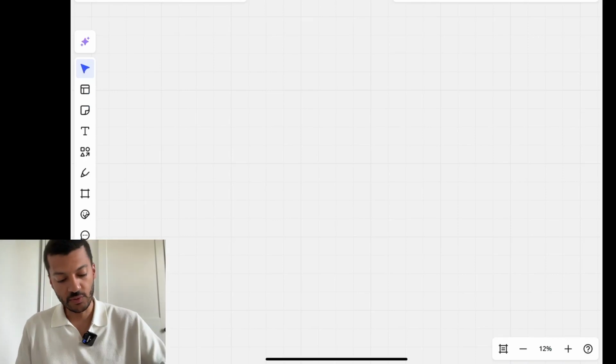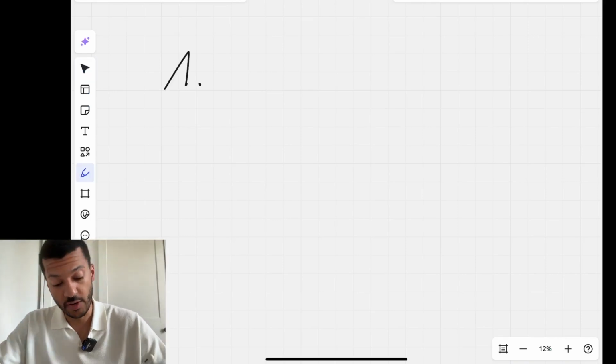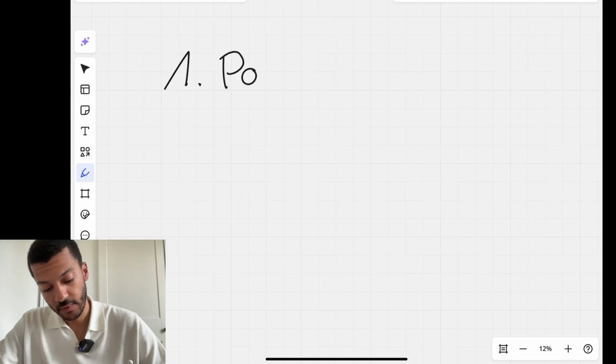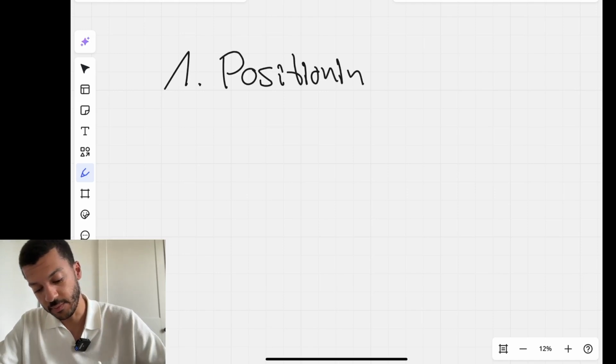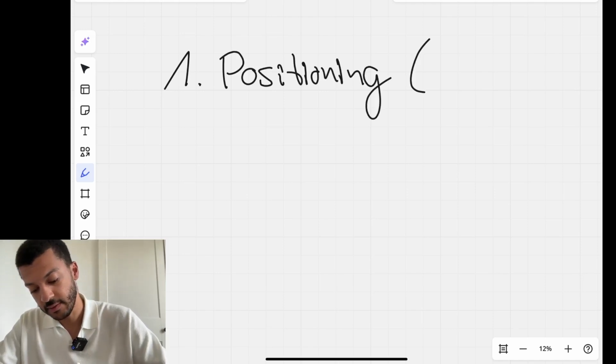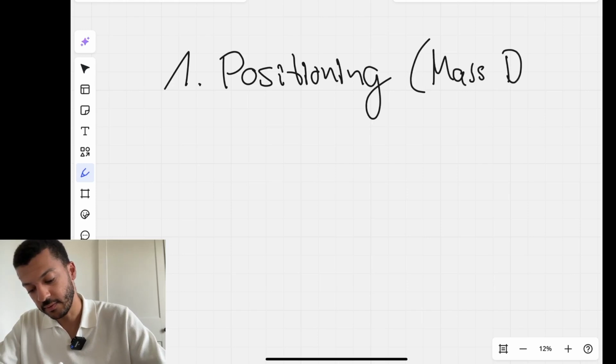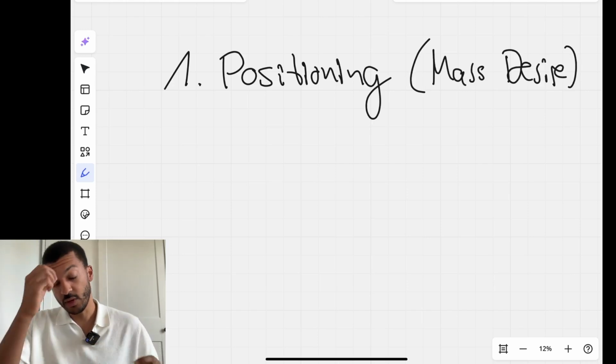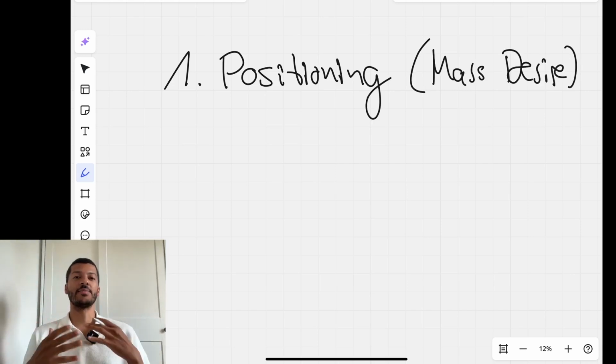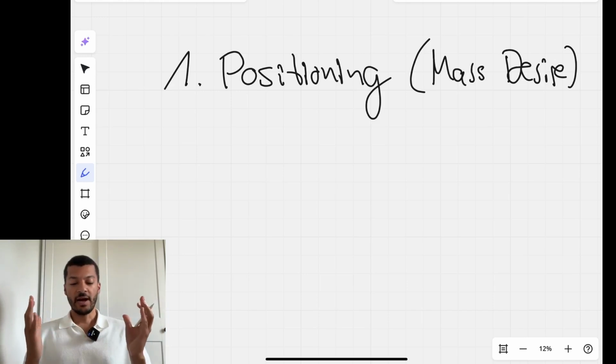First thing that I want to touch is really to position your product for a mass market desire, okay? Writing here, positioning, mass desire. This is very important because we don't want to create desire. This is something that I see a lot of people propagating. Yeah, you need to create desire with your product. You need to create brand awareness, blah, blah, blah. I don't believe in that.